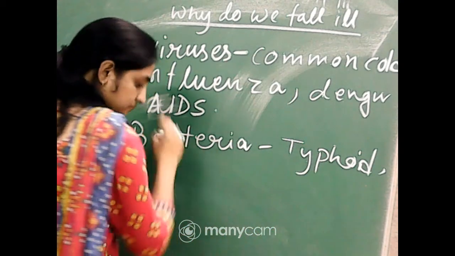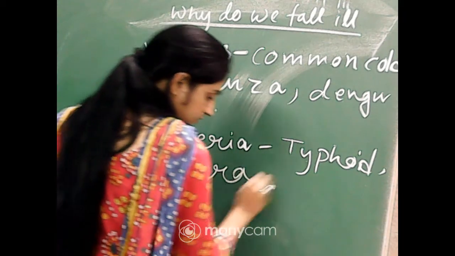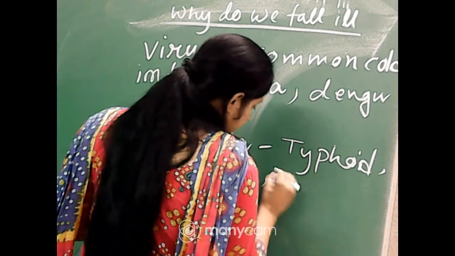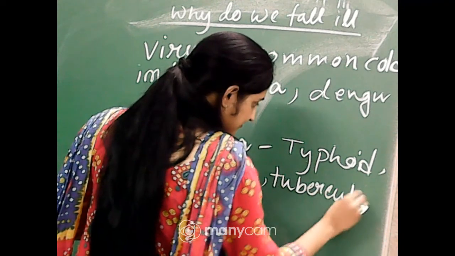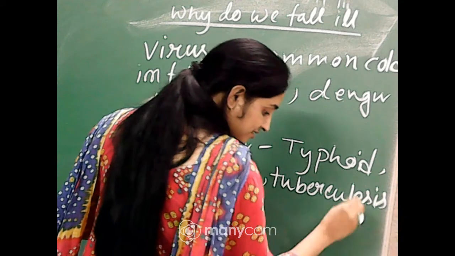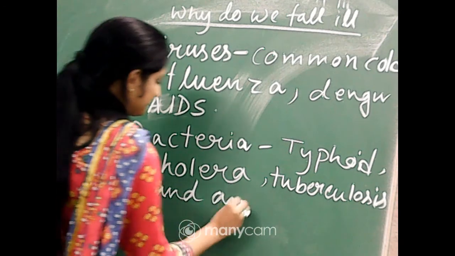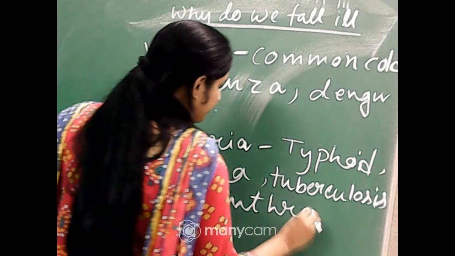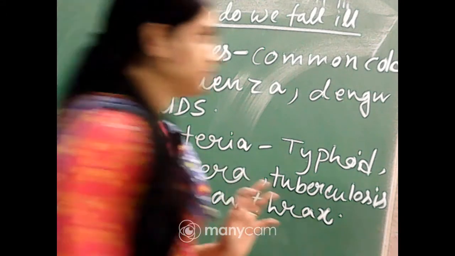Next, cholera. Next one, tuberculosis. And anthrax. Okay, so this type of disease are caused by bacteria.